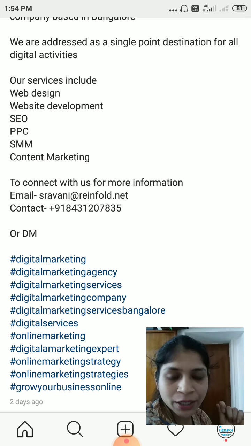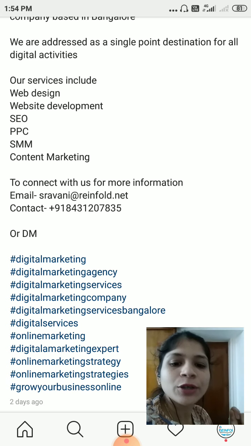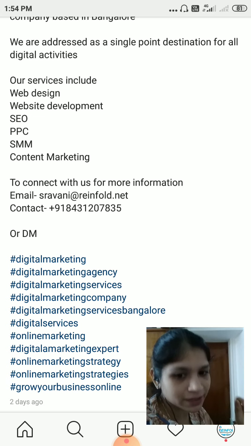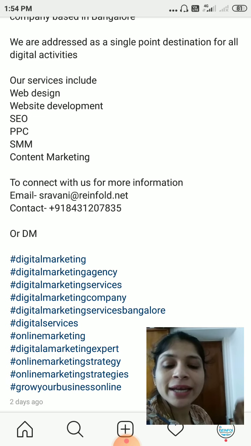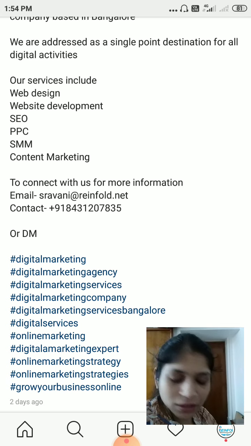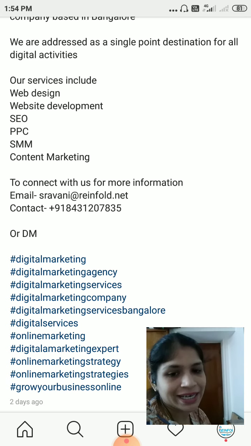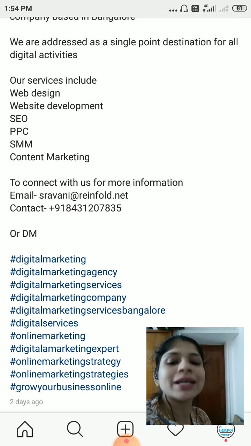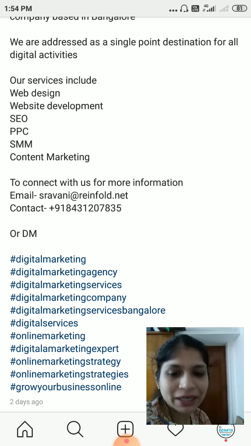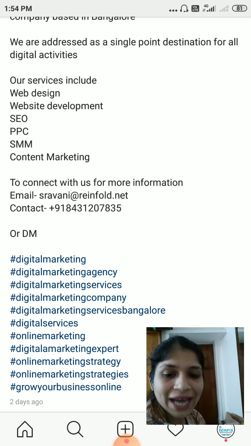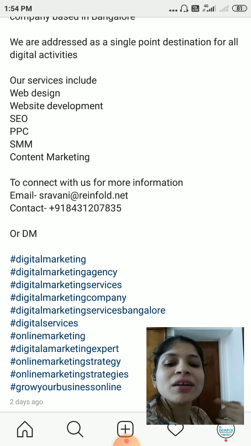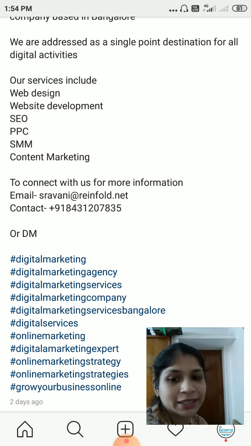When you start using the hashtags by typing the word hash, once you start typing the letters, Instagram will automatically highlight the hashtags related to those letters. But you have to make sure whether that particular hashtag is related to your post or not. Make sure that it is related and reliable to your particular post, and you can make use of hashtags that are synonyms to your post, which indirectly promote your services. That is how I have used it.